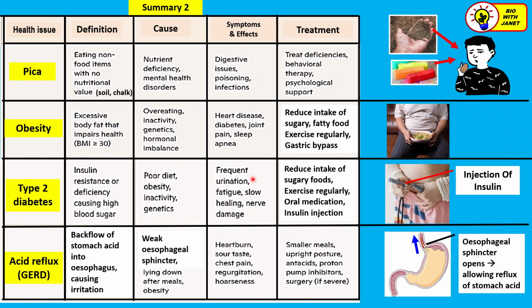Symptoms. So these symptoms you must know well. Frequent urination, fatigue or tiredness, slow healing of wounds. Slow healing of wounds. When you get a cut, the wound does not heal. Nerve damage, and even in serious cases, blindness and leg amputations. Treatment.